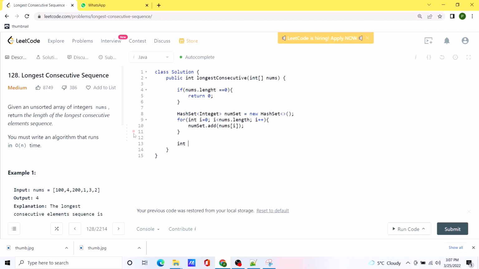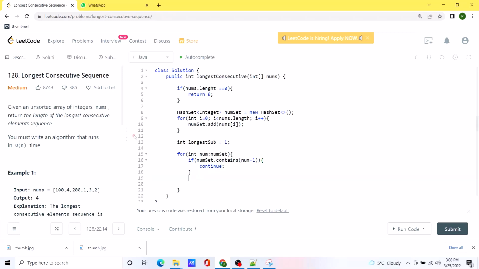Now we are going to create a variable to store the longest subsequence, and we are going to initialize it with value 1. Now we are going to run a for loop across the given num set. Initially we are going to check whether we are starting from the middle of any longest consecutive subsequence. If that's the case, we are going to ignore that number. So if this condition is true, we are going to continue and go to the next element in the loop. If this is not the case,